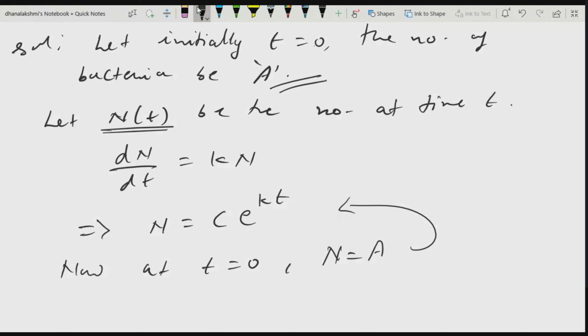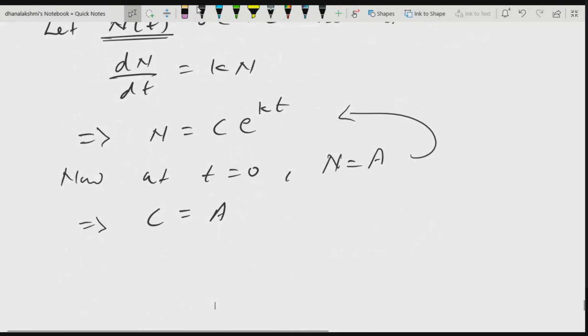At t is 0, e to the power 0 will be 1. So c value will be A. That means N is equal to A e to the power kt.